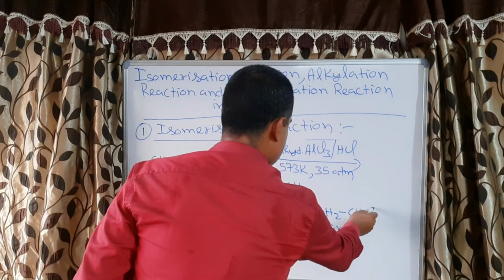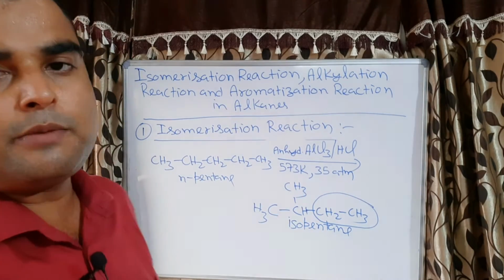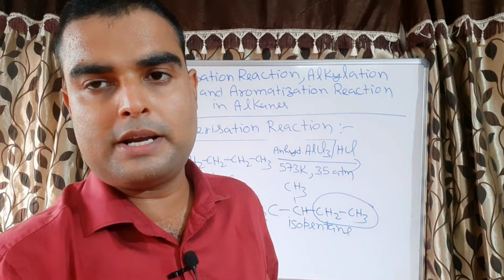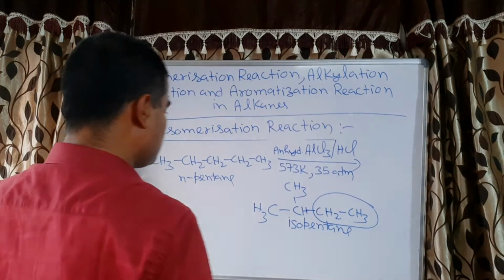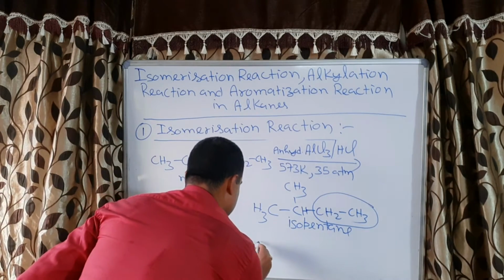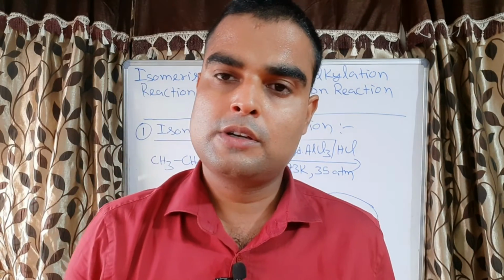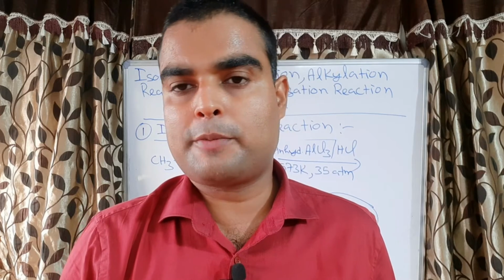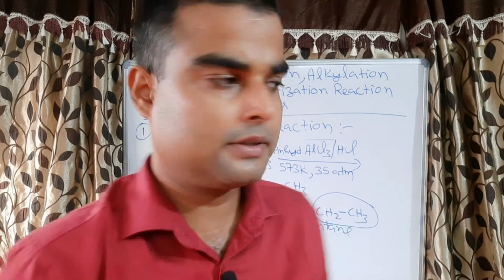Since this has an ethyl group, it means one more branch is possible, so it can convert to neopentane also. So how will it form neopentane? Neopentane means the carbon is attached by all 4 valencies to CH3 groups, methyl groups.